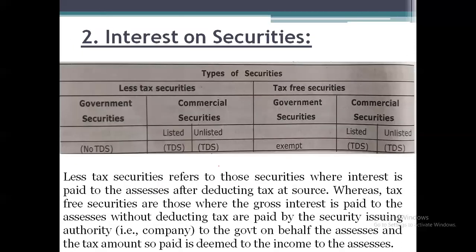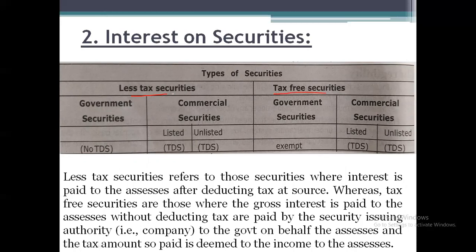Second important one, that is interest on securities. Any interest on securities which is not chargeable under the head profits and gains from business or profession has to be taken under the head income from other sources. Here the securities are classified into two types. One is called less tax securities, and the second one is tax-free securities.